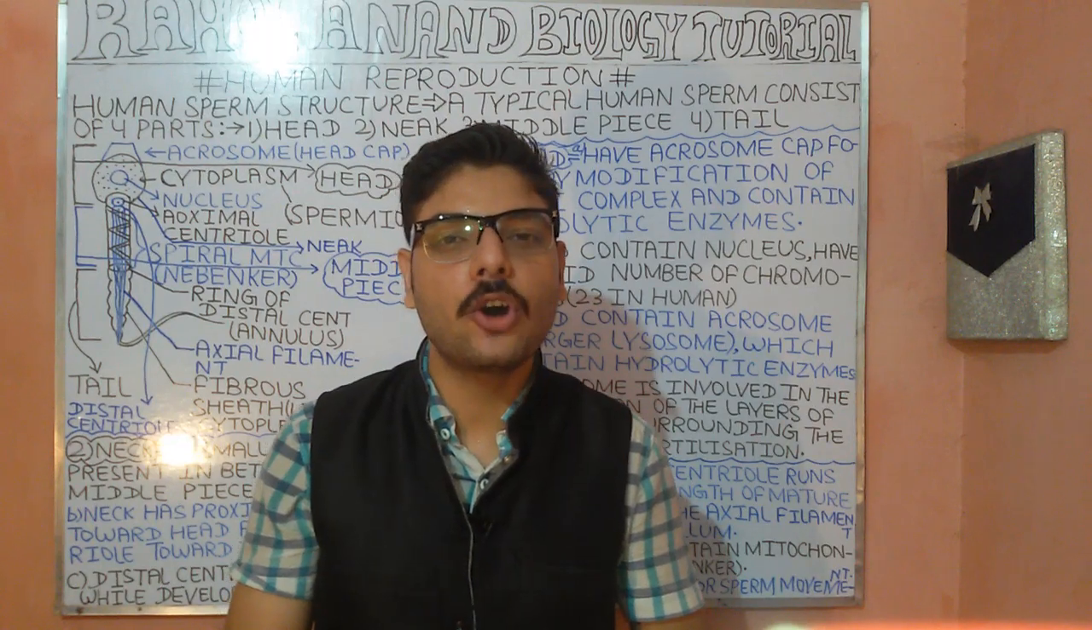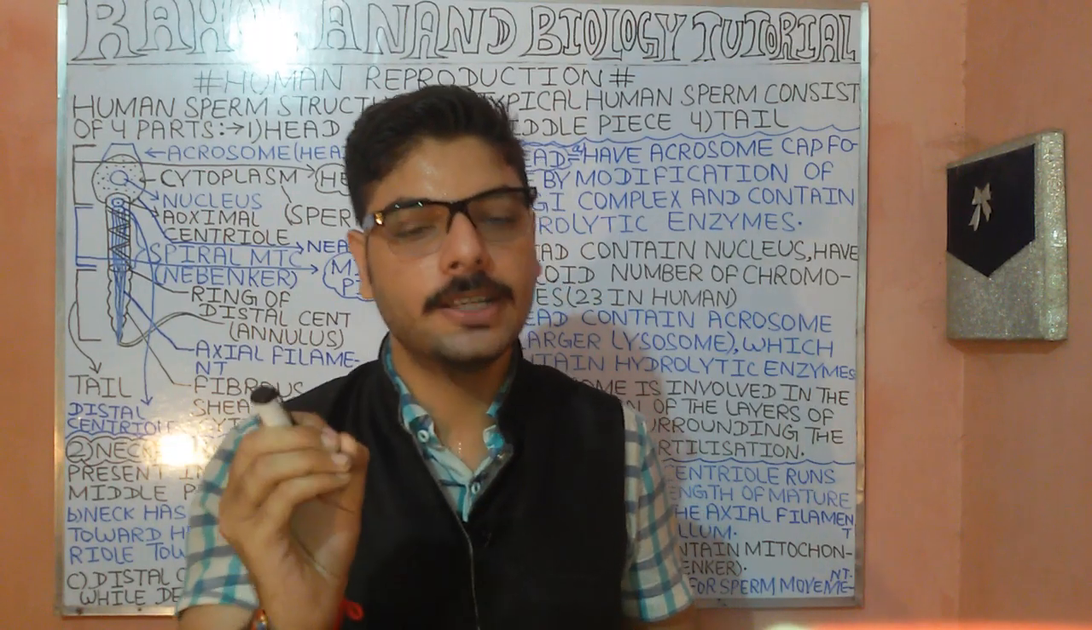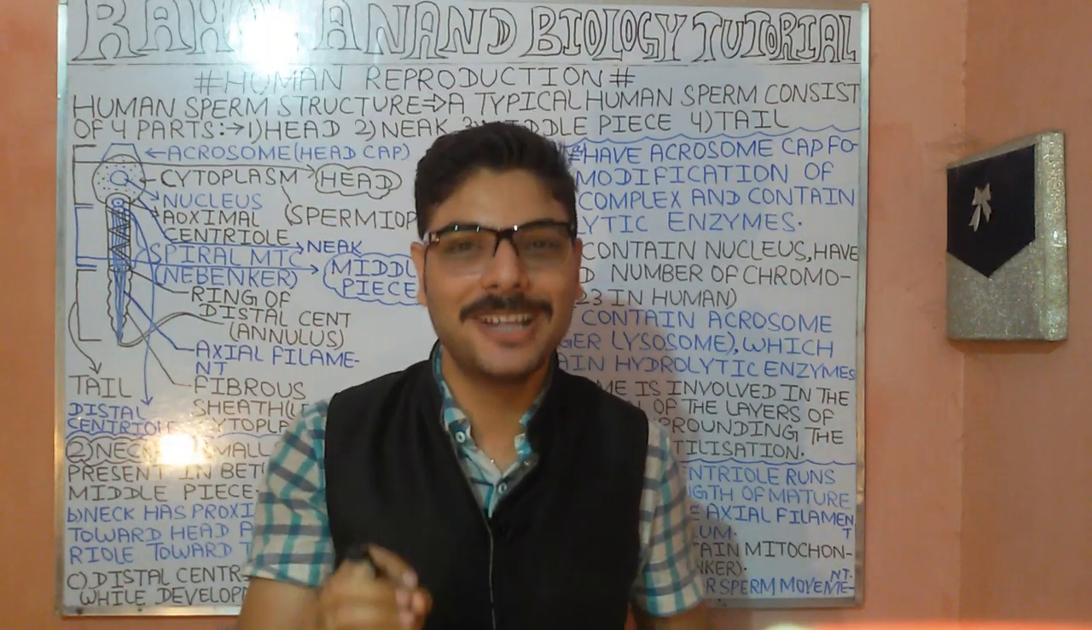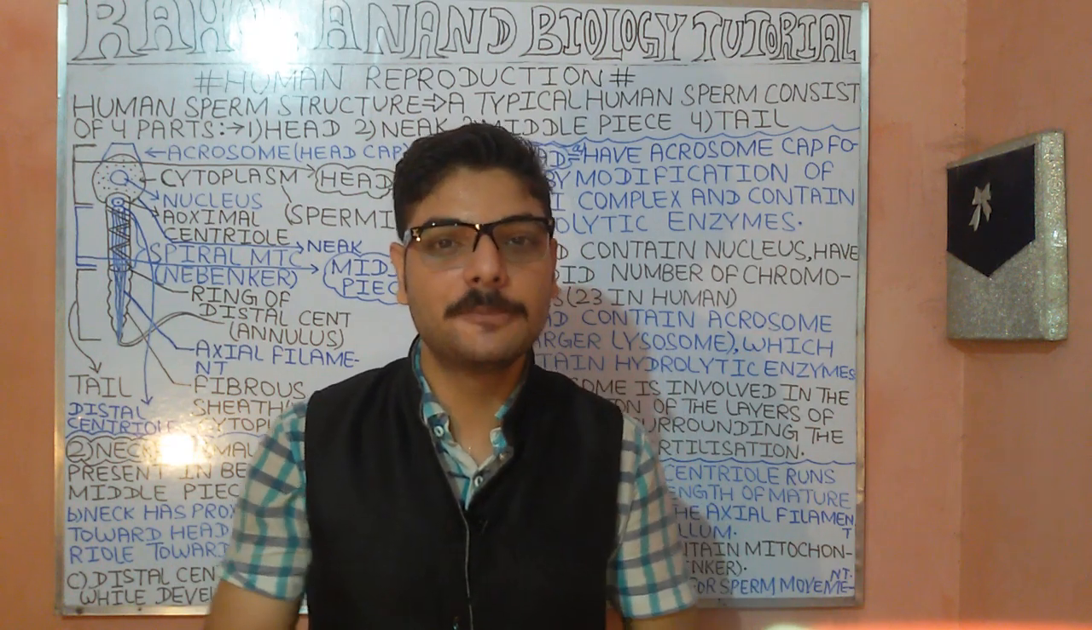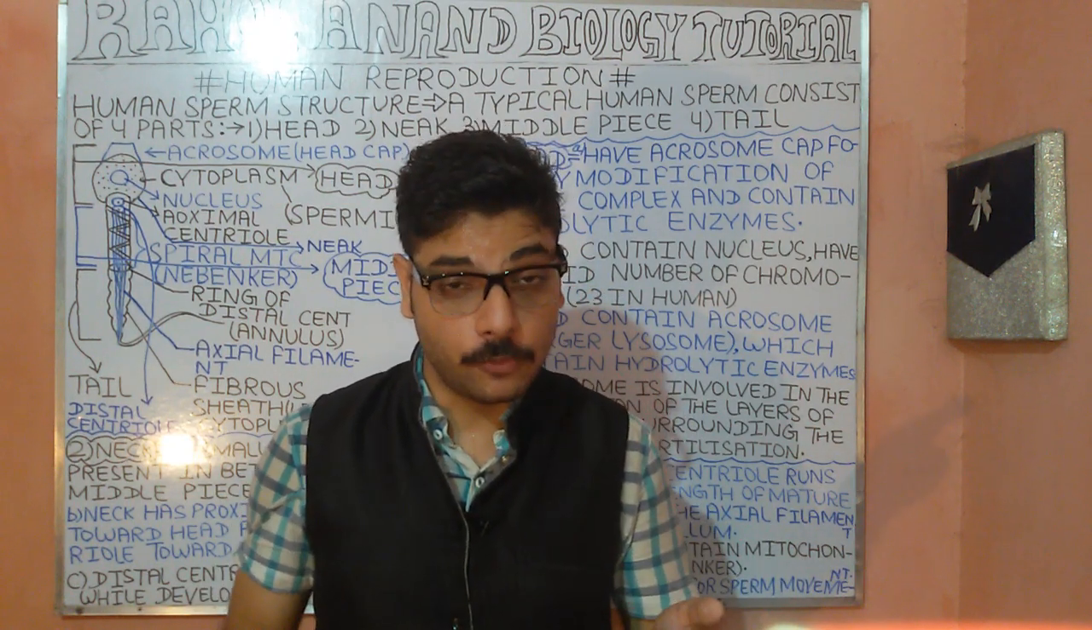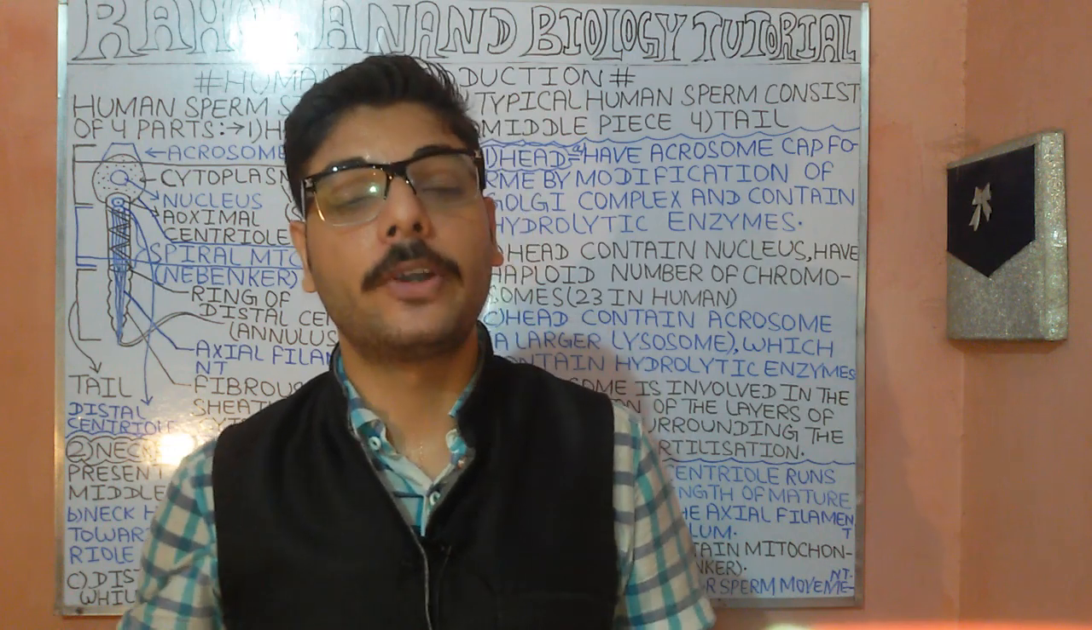When we talk about human reproduction, we have understood the case of the sperm. So what actually is the sperm? A typical human sperm consists of four important parts.